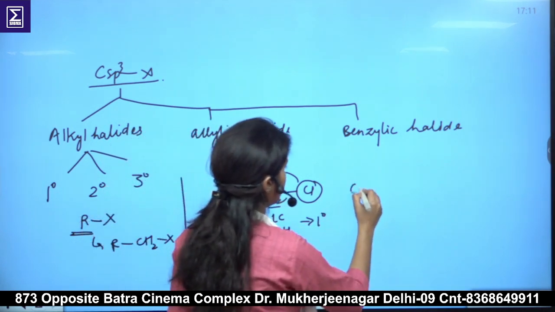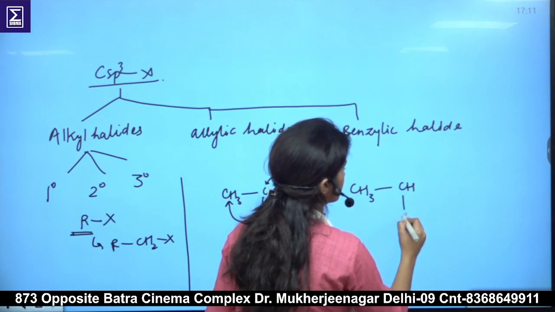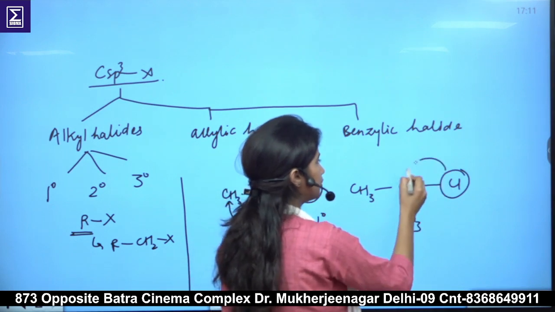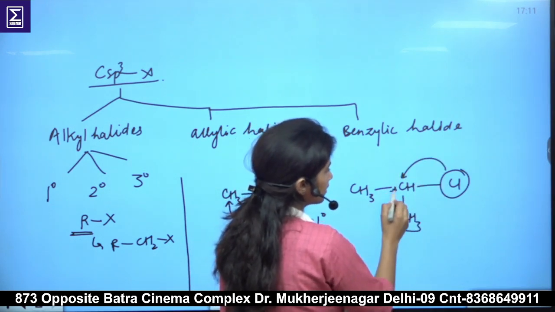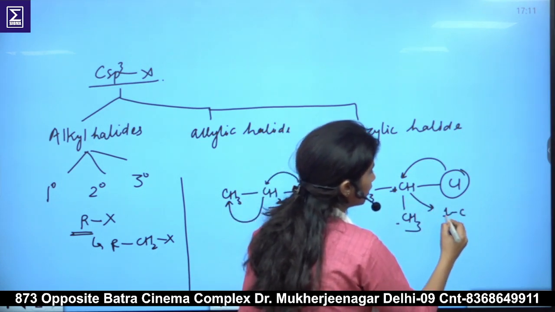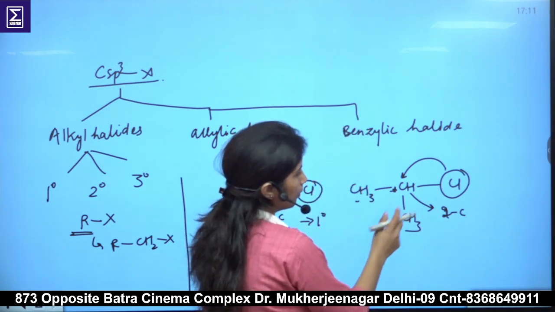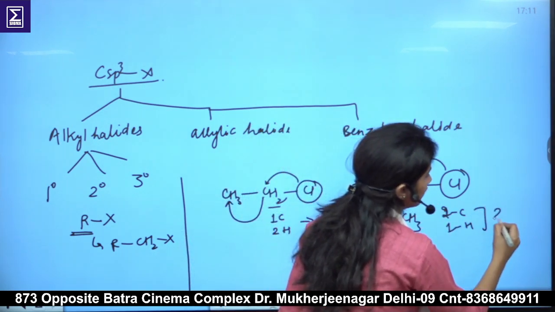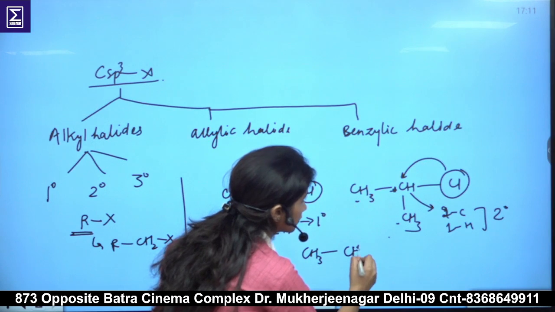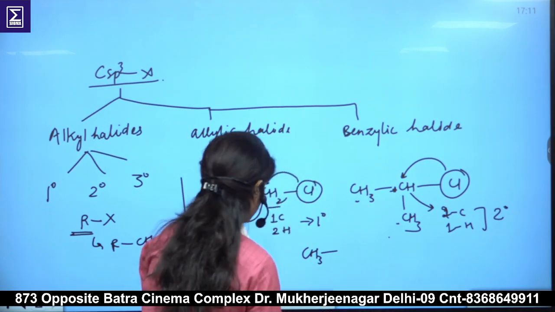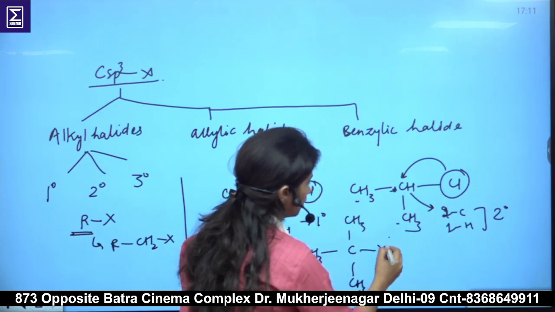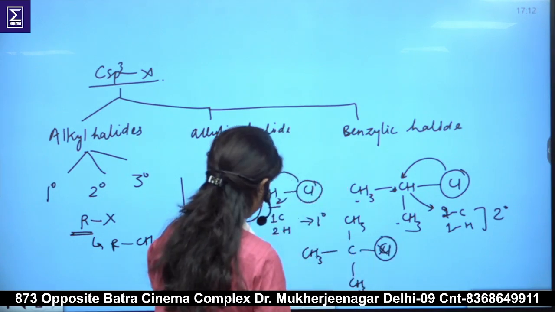And when we have CH3CHClCH3, the chlorine is attached to this carbon, which is directly attached to one carbon on each side, so in total two carbons and one hydrogen. Then it is called a secondary carbon. And in this next case, we can take chlorine or bromine, anything.